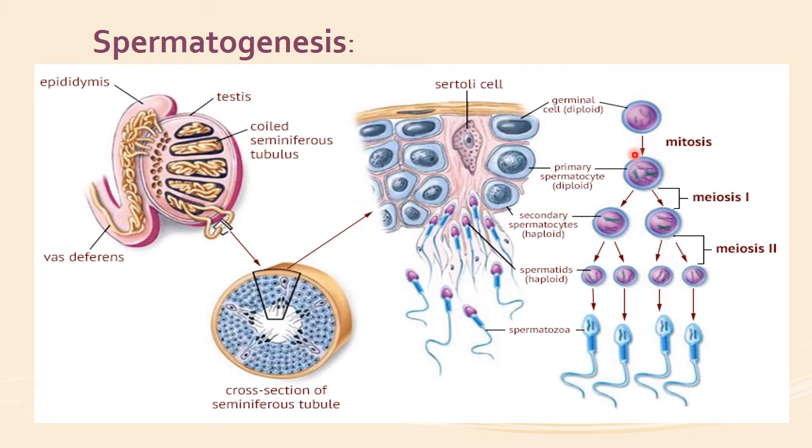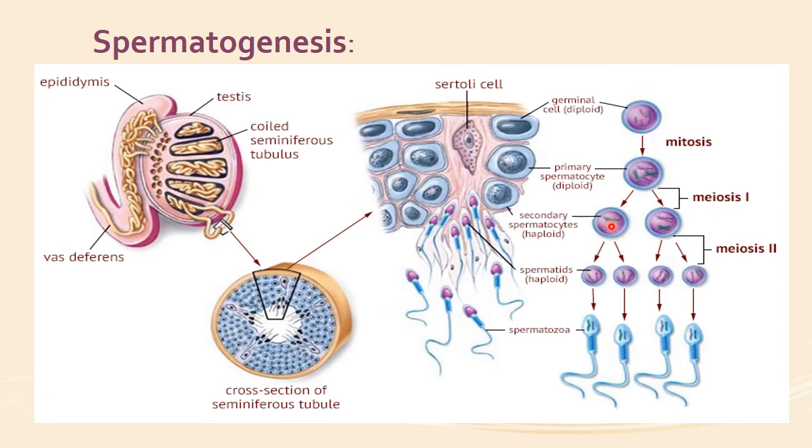It will divide by mitosis into the primary spermatocytes, still with 46 chromosomes. Then these primary spermatocytes will undergo the reduction division, meiosis 1, in which two daughter cells are formed with the haploid number of chromosomes, that is 23. After meiosis 1, there is no replication of the DNA.